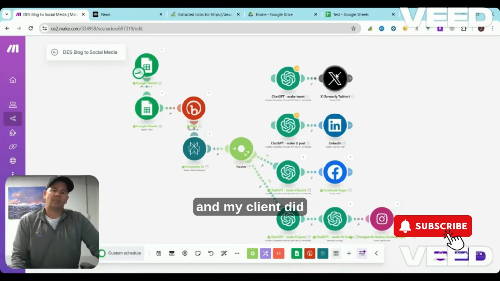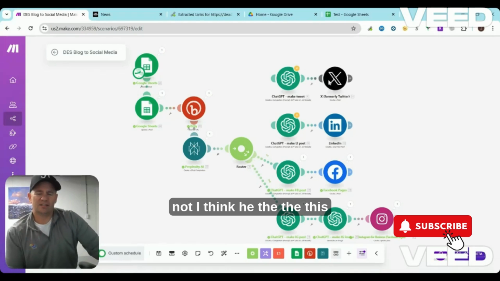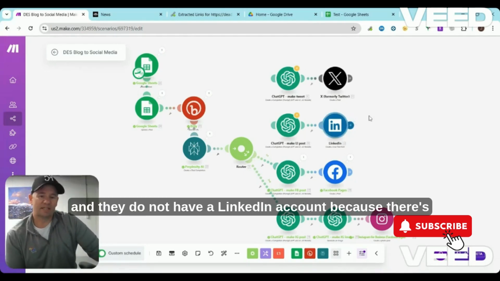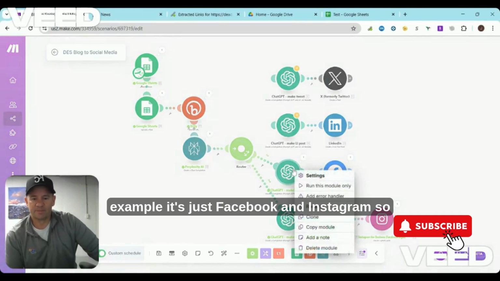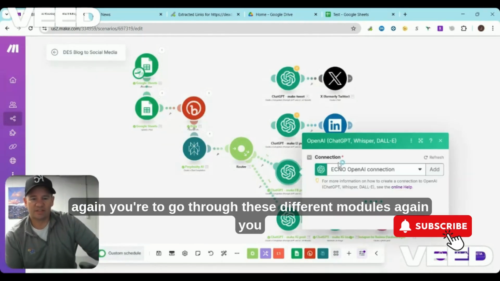And my client, I think he had this X account disabled, and they do not have a LinkedIn account because there's no need. They don't really post on LinkedIn. So for this example, it's just Facebook and Instagram. So again, you're going to go through these different modules.